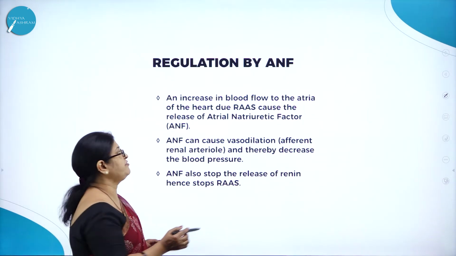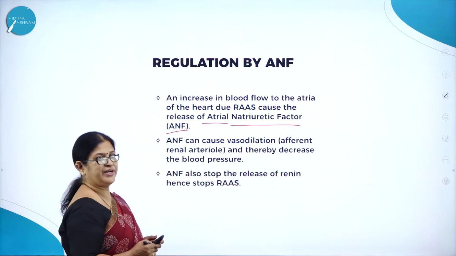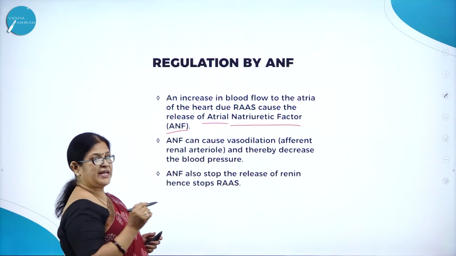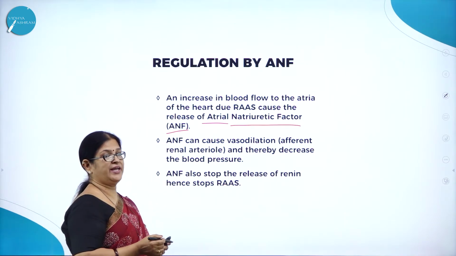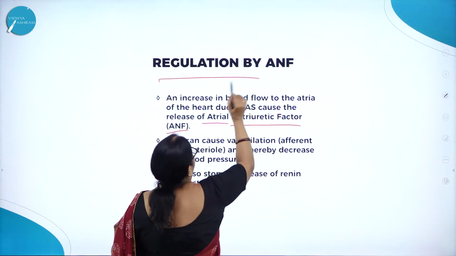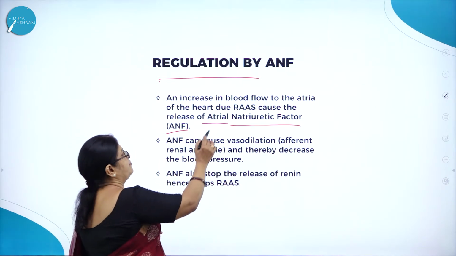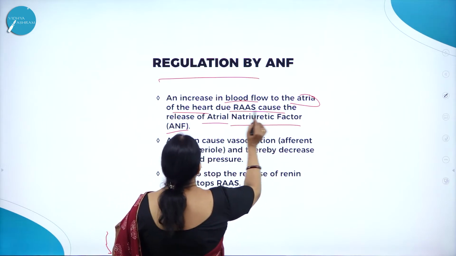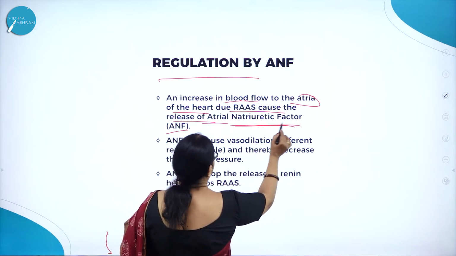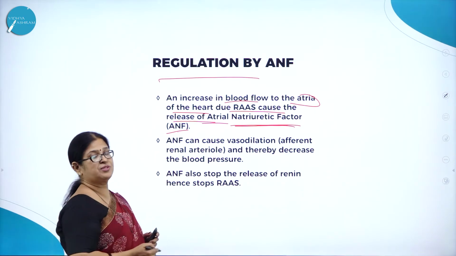So, regulation by ANF. What is ANF? Atrial natriuretic factor. It is called natriuretic factor. So there is a control even by ANF. The kidney function is also regulated by ANF. An increase in blood flow to the atria of the heart, due to RAS, causes the release of atrial natriuretic factor. So as we know, even the heart also produces what?